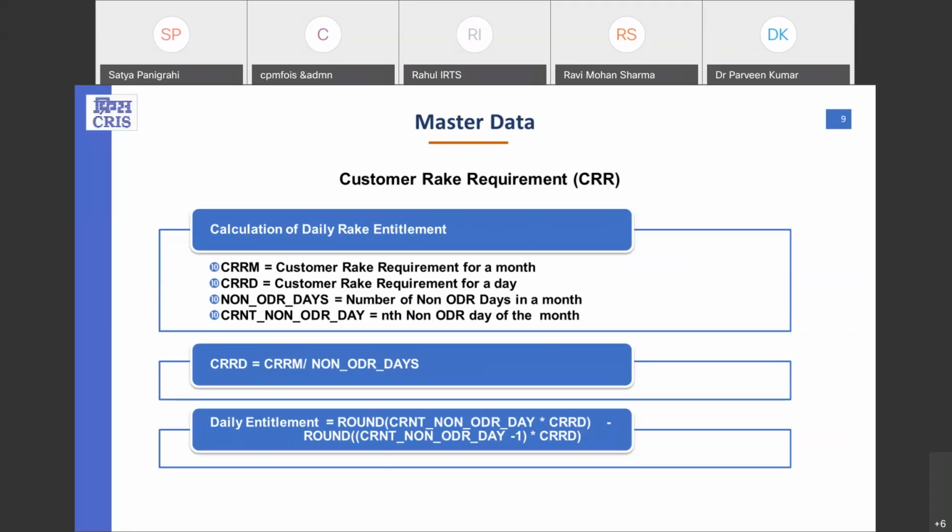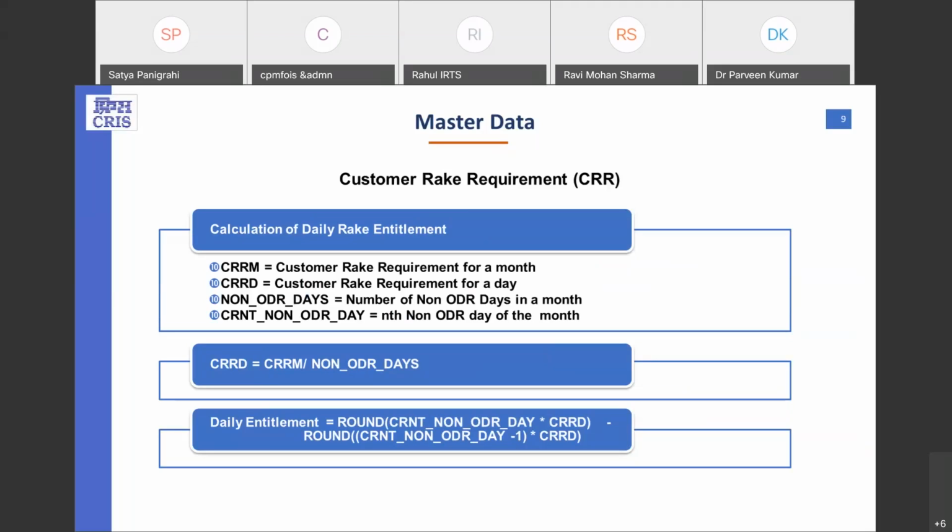Do some calculations as shown in the PPT, like the total CRR for a month, then the total non-ODR days, which you get by leaving out all the Wednesdays and Saturdays, as I said earlier that Wednesday and Saturday are the ODR days. Then subtract all the ODR days of the whole month from the total number of days in the month.